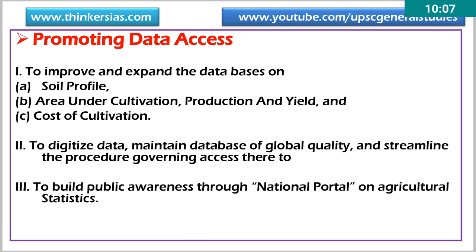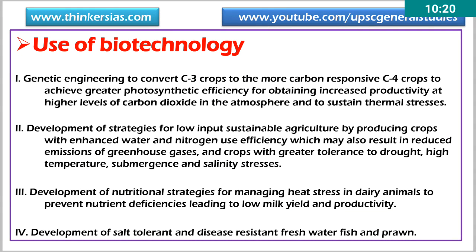So then only we can ensure sustainable agriculture through scientific means. So to improve and expand the data based on soil profile, area under cultivation, production and yield, and cost of cultivation. These are the issues. And the fourth component is use of biotechnology. Biotechnology may come in handy in promoting new technologies to fight against climate change and promote sustainability.